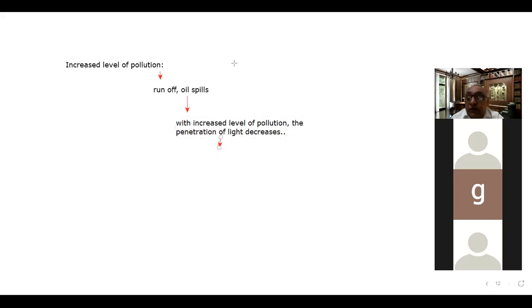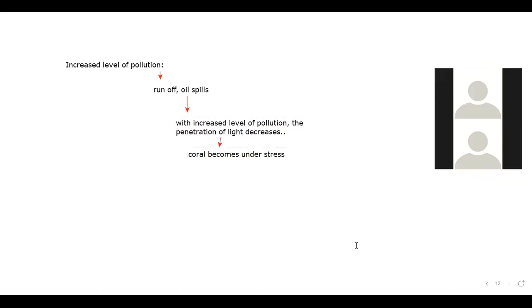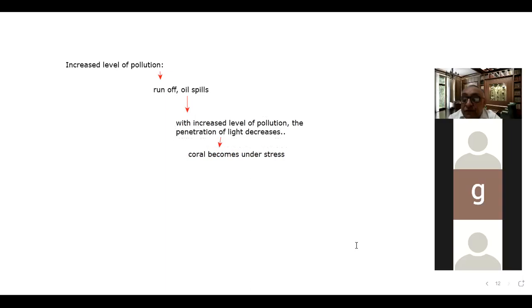And with photosynthesis affected, corals become under stress. When the photosynthesis is affected, the corals become under stress. I hope that is clear to you. Increased level of pollution we have discussed.